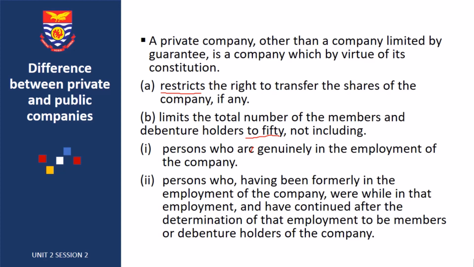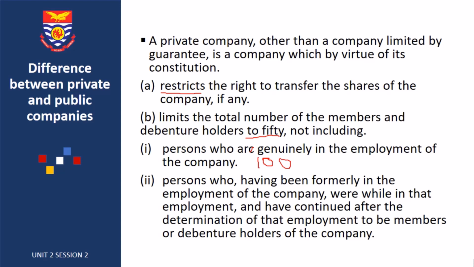However, in counting these 50, if you have some debenture holders and members who are still working in the company, or who became members or debenture holders while they were working in the company but have stopped, those people are not counted as part of the 50. So for instance, a company may have, on the face of it, 100 members and shareholders.